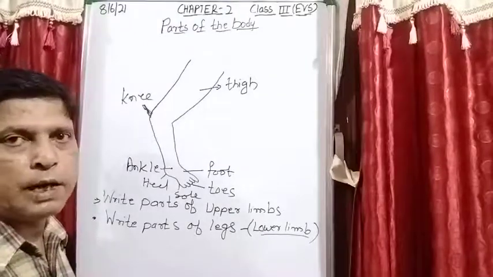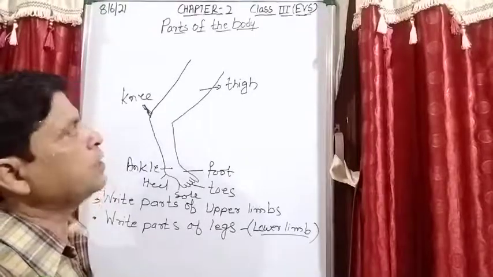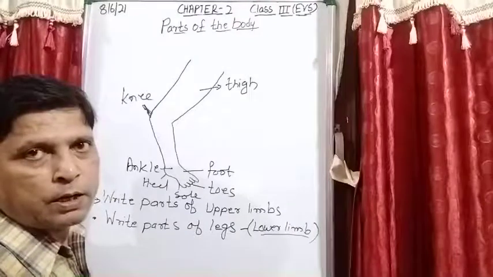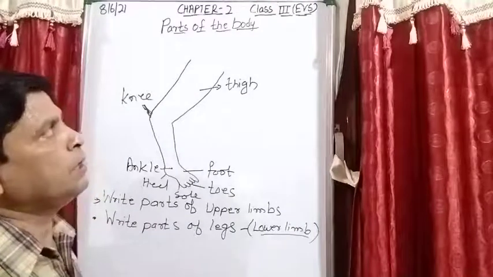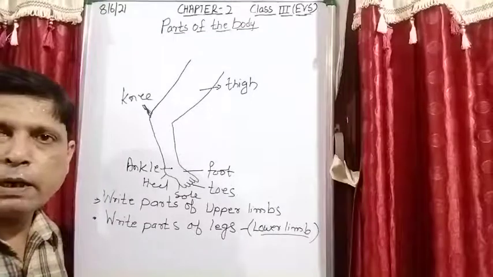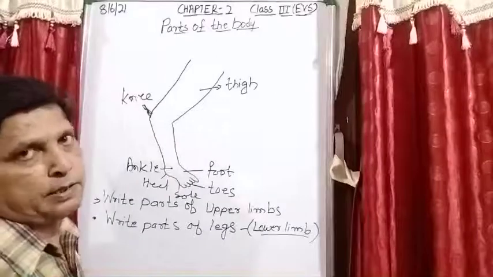Okay, now start with the sense organs. Another topic which is given in the chapter, the parts of the body. First thing in the introduction of the chapter, it is given that our body is a wonderful living machine. Why we say that I've already discussed.